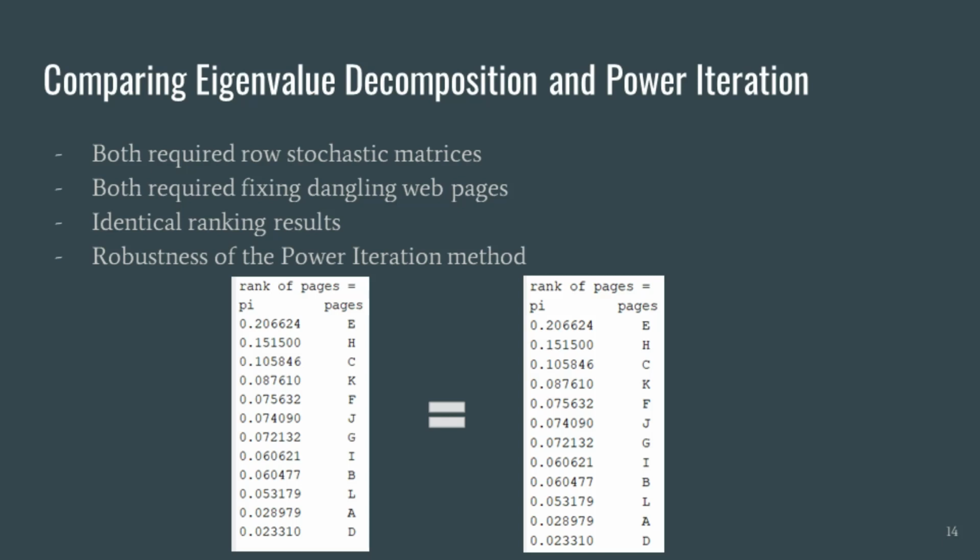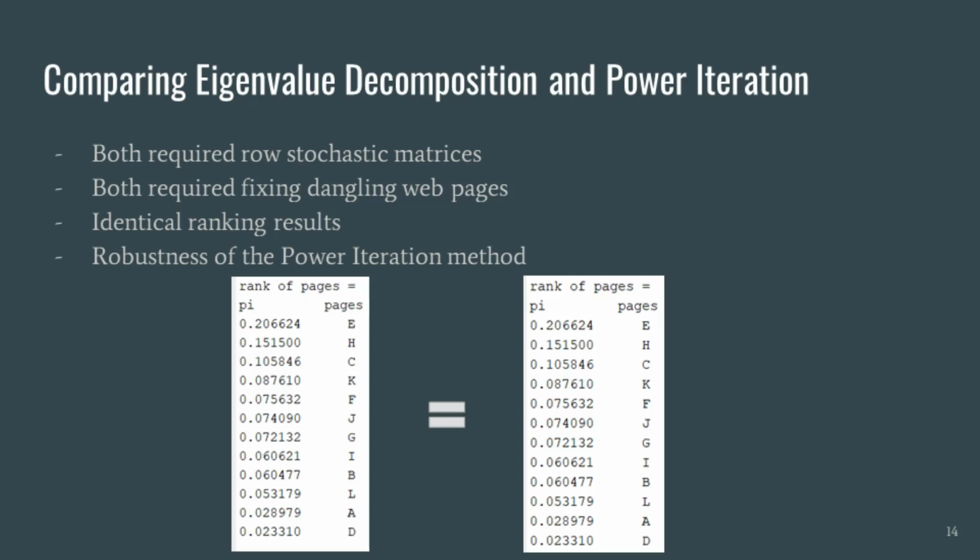The eigenvalue decomposition method is great for a small matrix. The power iteration is useful for large matrices. However, with the last example, we found out that the method was very robust and is able to handle another scenario where you don't have a large matrix.